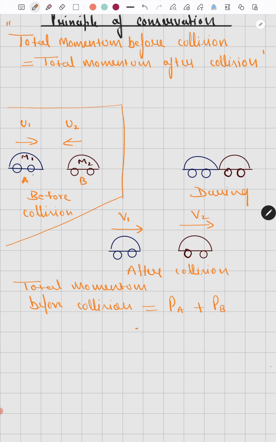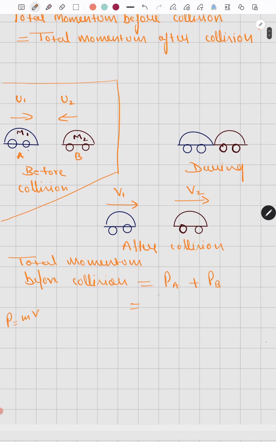So what is the basic formula of momentum? It is mass times velocity. Here the mass of body A is m1 and its velocity before collision is u1, plus the mass of body B is m2 and its initial velocity is u2. So this is the total momentum before collision of bodies A and B.